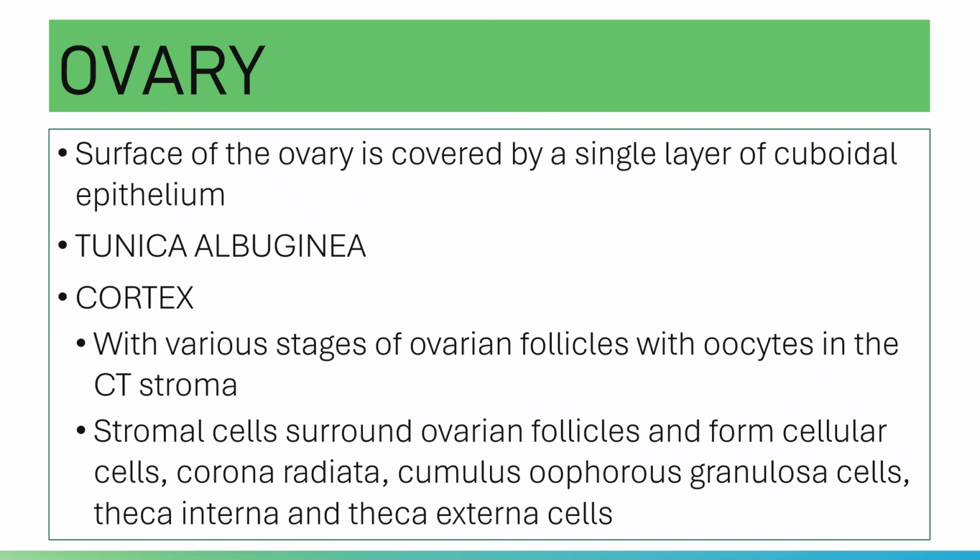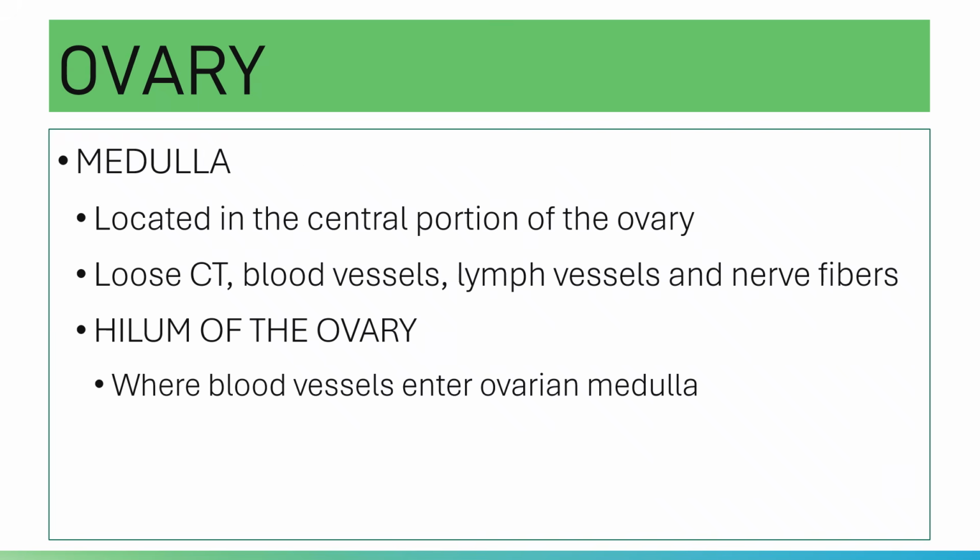Aside from those, the cortex of the ovary also contains corpus luteum, corpus albicans, and atretic follicles. Those are present in the cortex of the ovary.